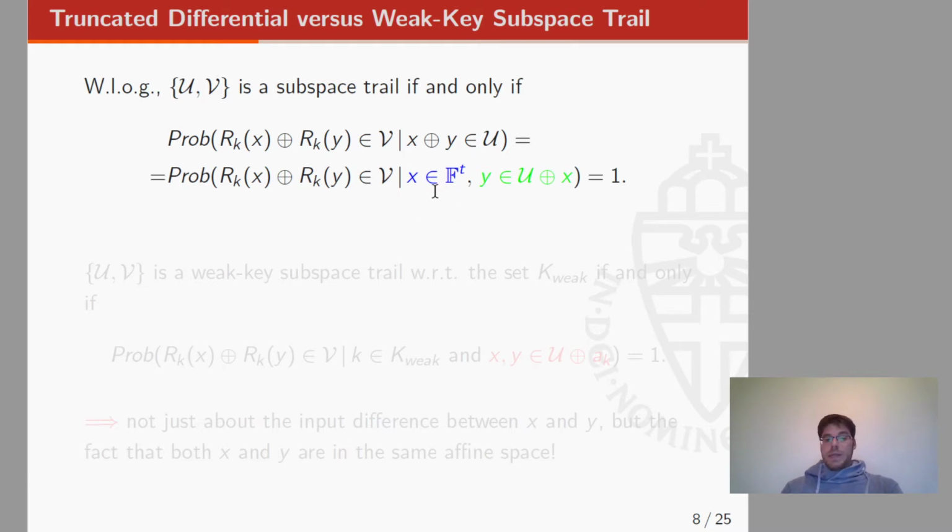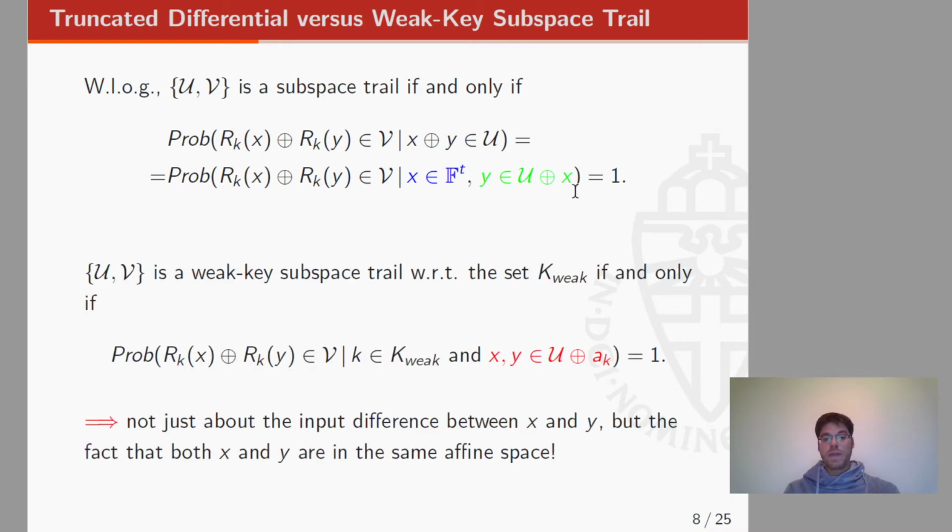But this means that one of the two input elements is completely free, so we don't have any condition on one of the two elements, and on the other element we just have one condition: that this Y must belong to the coset of the subspace U defined via X. Now, what happens when we have a weak-key subspace trail?